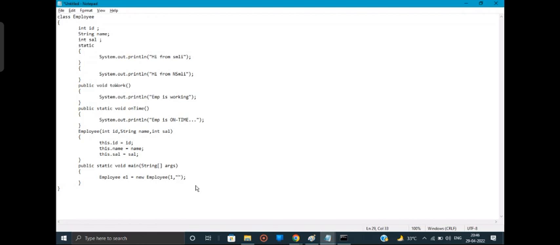Yes, I have a doubt here. Tell. Why are we passing the value 1 here? It's not like that. I just gave a random ID. Tell me what random ID you want. Yes, anything. You are the creator of this program, right? You can take any ID of your choice. Okay, so this is the first one. That's why I have taken the ID as one. This is my first employee.